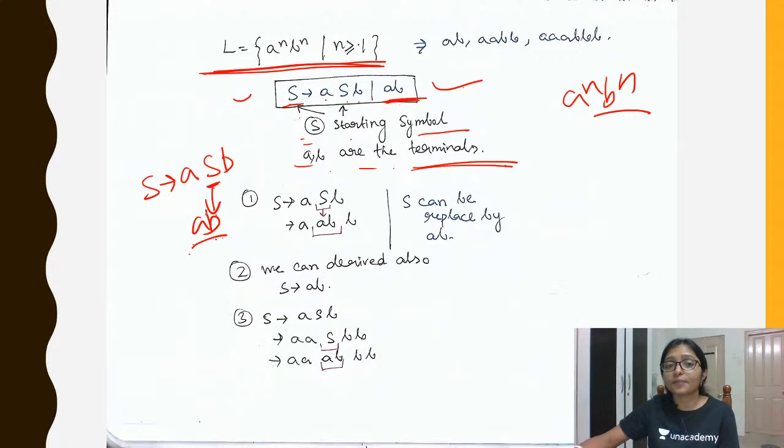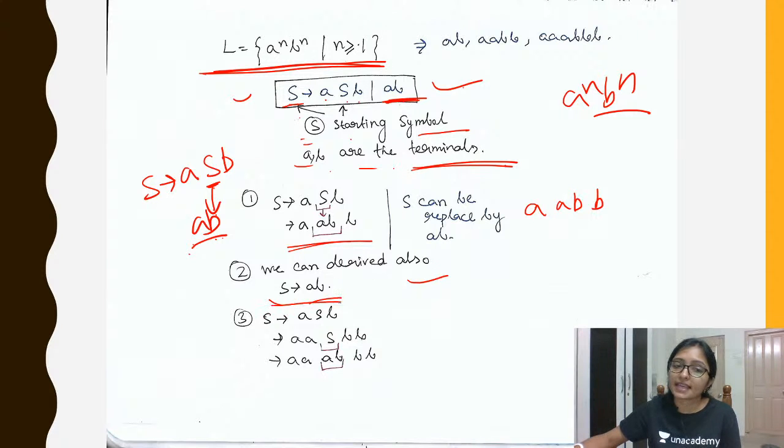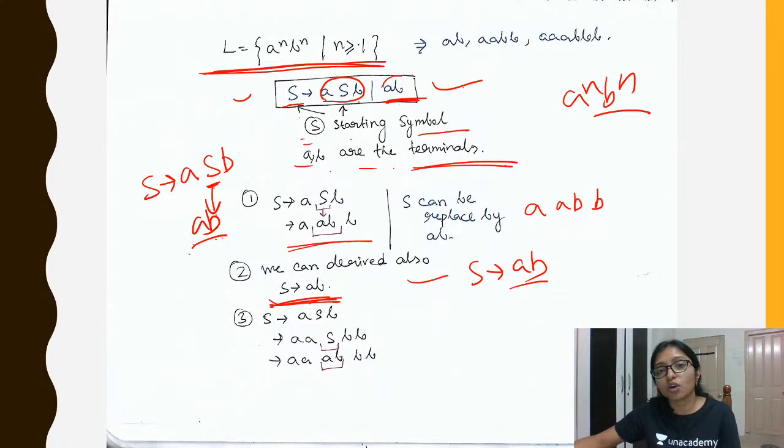So S we are replacing with AB, means now what do you get? That is A, then AB, then B, right? Now if you take this, we can derive it also like that: S directly we can write as AB, right? Because either you can take this production or you can take that production. This is the meaning when you are writing ASB or AB: you can take any production.